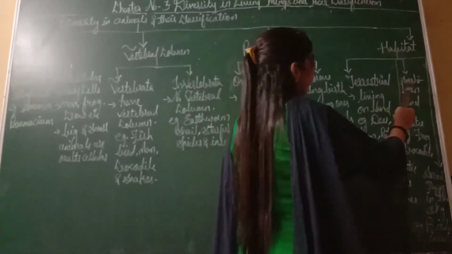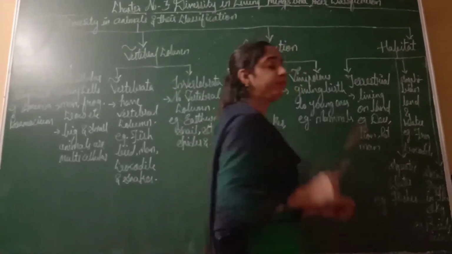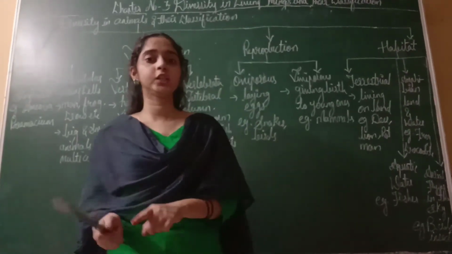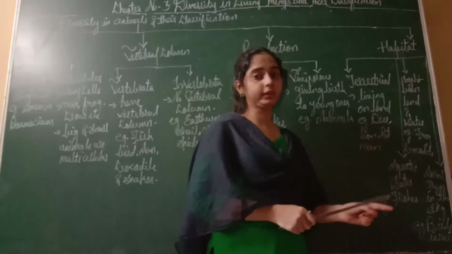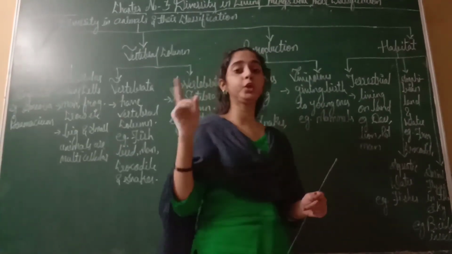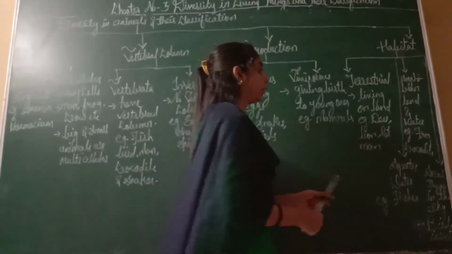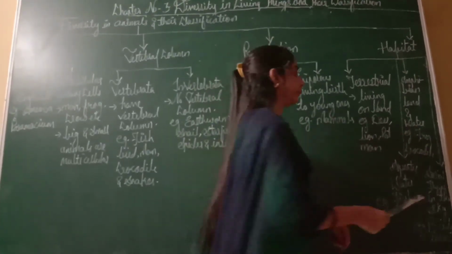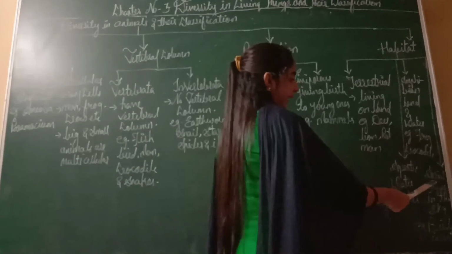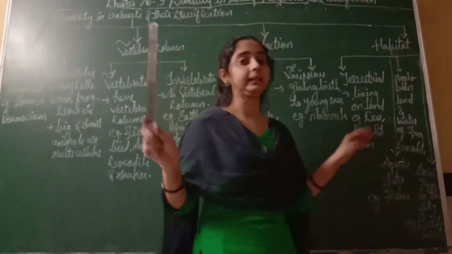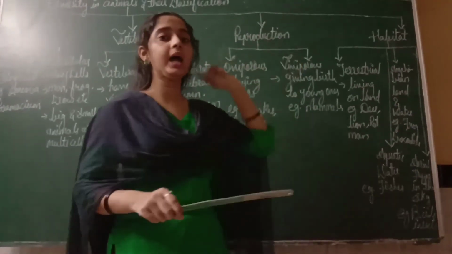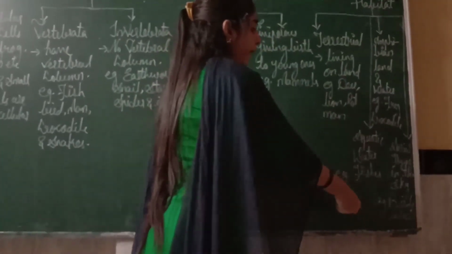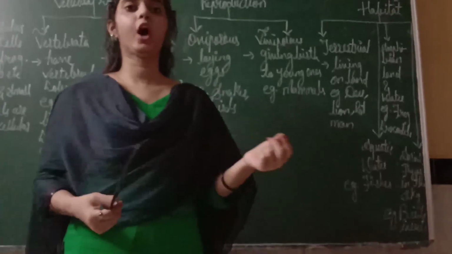Now the third one is amphibians. Amphibian animals are animals which live on land and also in water. They live in two places, land and water. Example, frog, crocodile or salamander. The last one is aerial. Aerial means flying, to fly in the sky. Those animals which fly in the sky. Example, birds or some kinds of snakes.